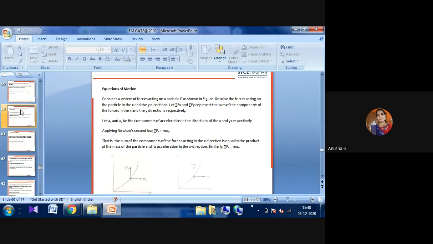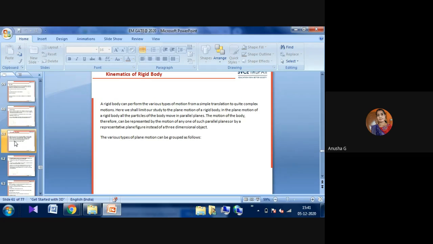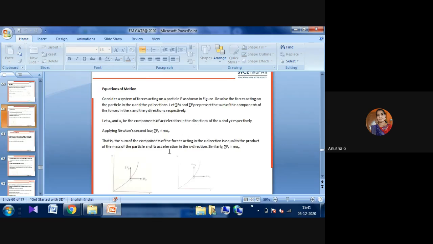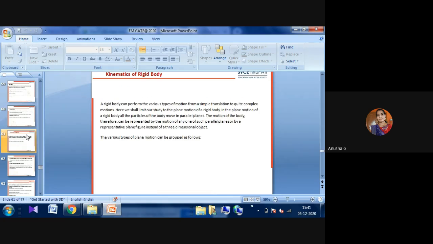The summation of Fy and summation of Fx represent the summation of the force components in each and every direction. If summation of Fx equals m into a, that is mass into acceleration, the acceleration and mass will be given here with different formulas. That is m ax and m ay, due to the curvilinear motion of the body. Now we'll see the kinematics of a rigid body.